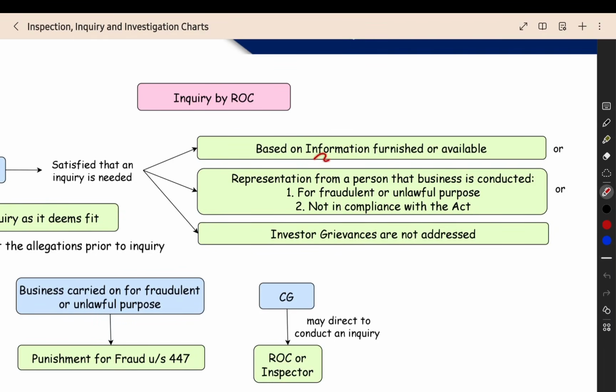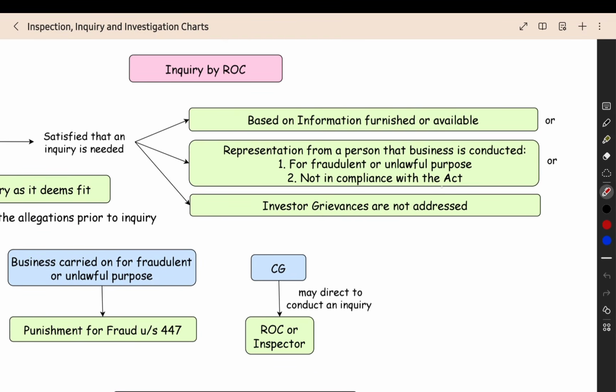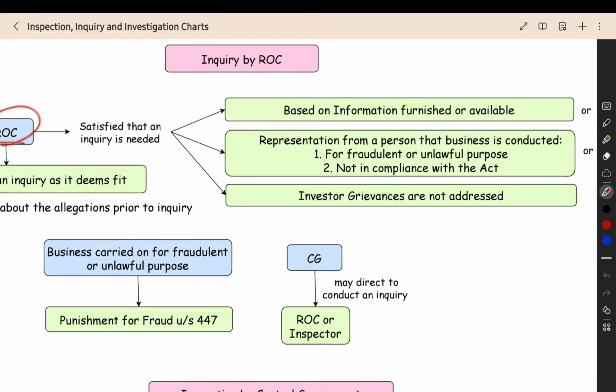How are they thinking? Based on the information furnished or available, the information they are having, or representation from a person. Some person is giving some statement. What statement are they giving? The business is being conducted for fraudulent purpose or unlawful purpose. They are conducting the business but to defraud the creditors or to defraud the members. They are doing some fraudulent activity. The business they are doing is for unlawful purpose and they are not following the Companies Act properly. So like that some statement is given from one or more persons to the ROC. That is one more chance.